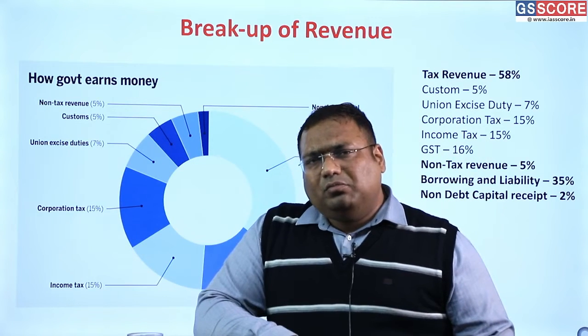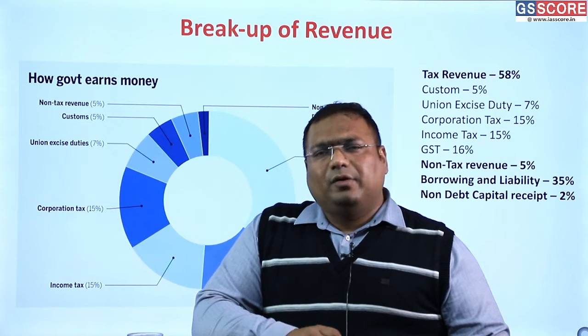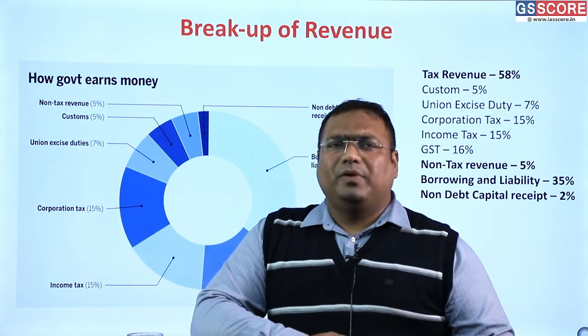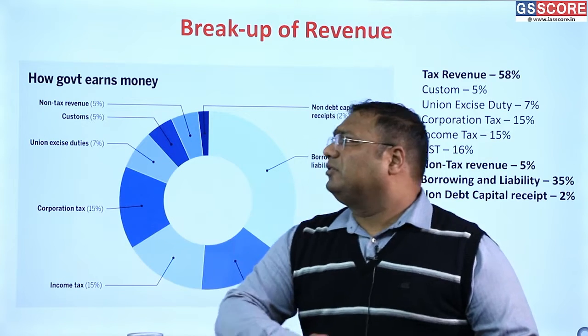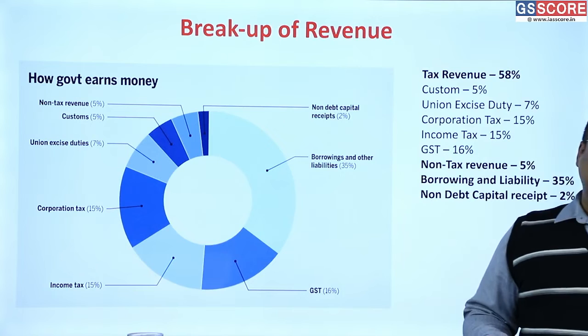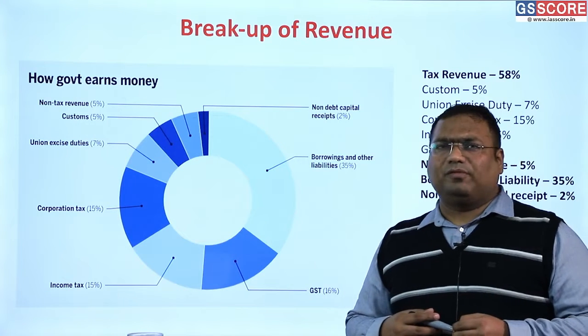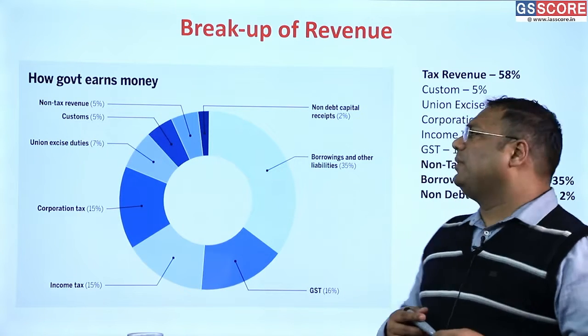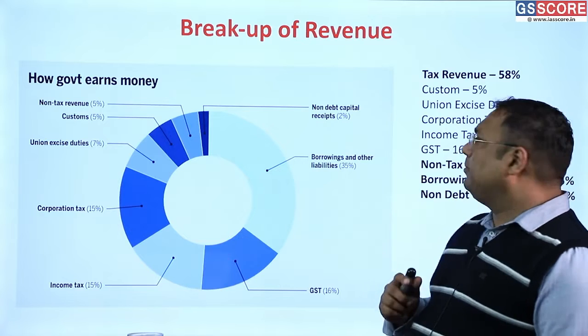The revenue from the fee and fines, revenue from user charges, revenue from PSUs, etc. So that is non-tax revenue. Government has various products that it sells. Government has investments in a number of companies. From that also government has an income. That is all non-tax revenue.